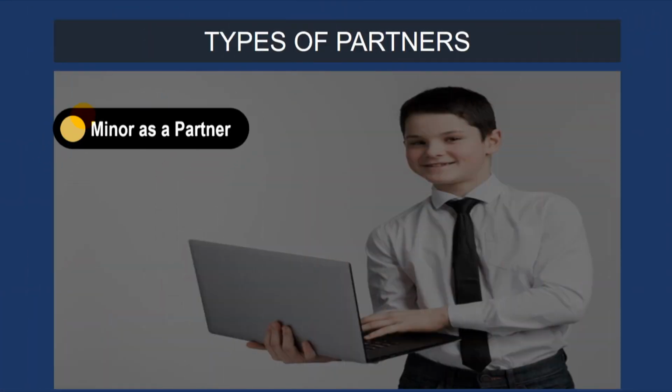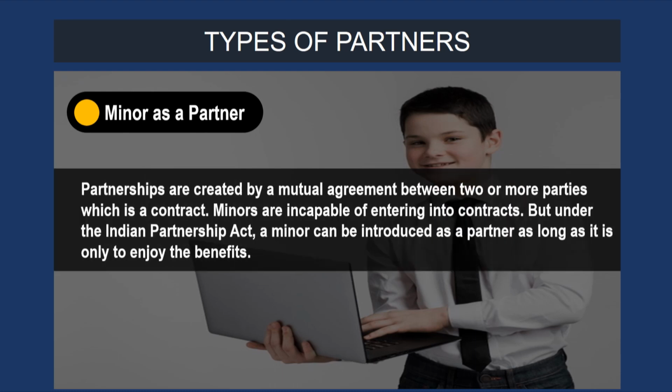Next is minor as a partner. Partnerships are created by a mutual agreement between two or more parties, which is a contract. Minors are incapable of entering into contracts, but under the Indian Partnership Act, a minor can be introduced as a partner as long as it is only to enjoy the benefits. A minor partner has access to the accounts of the firm and is entitled to share his profits. Private property of the minor cannot be attached by the creditors.